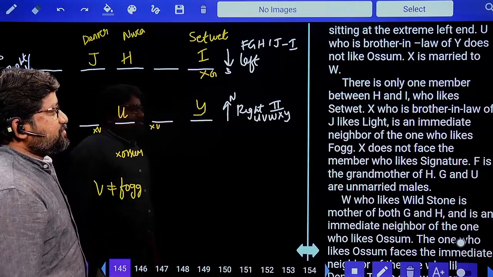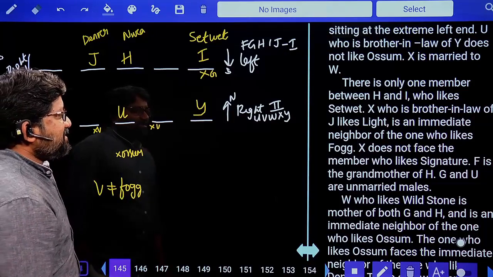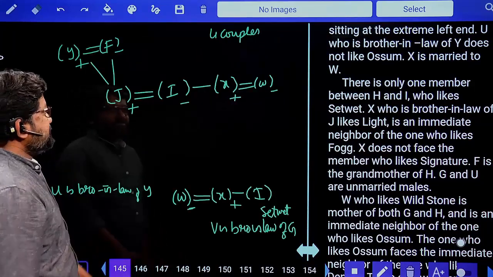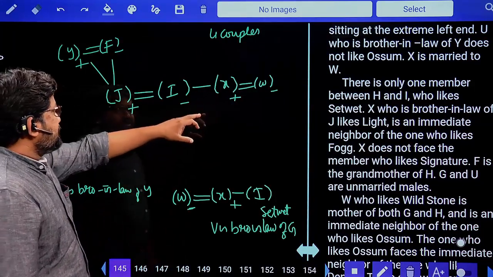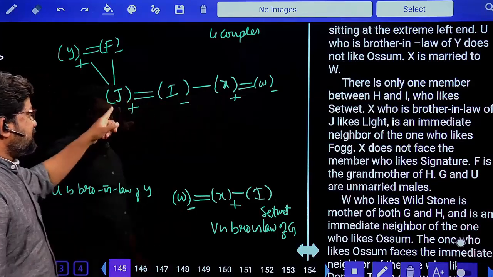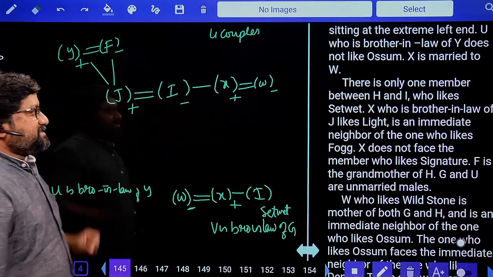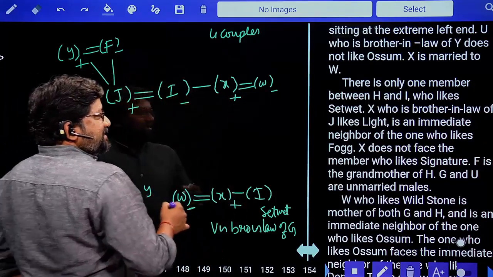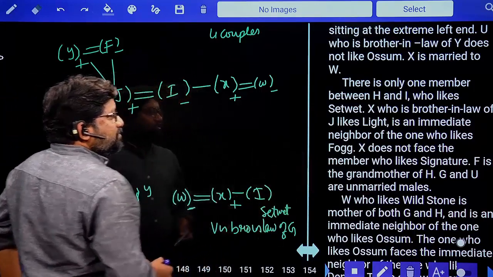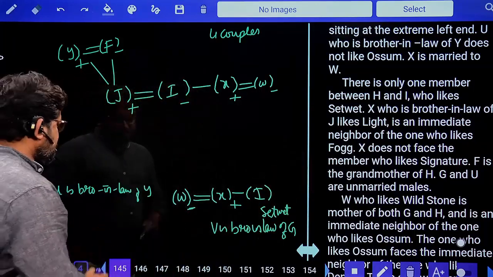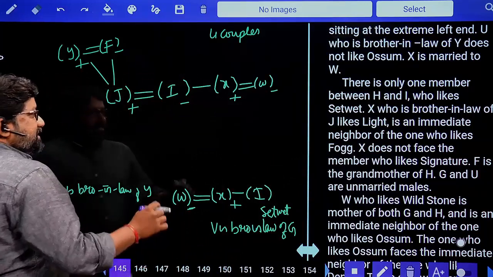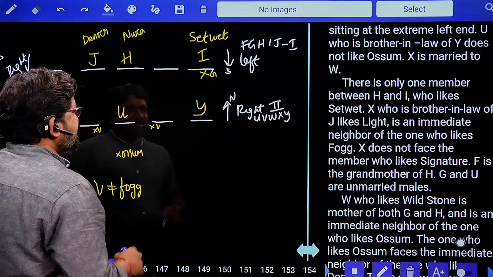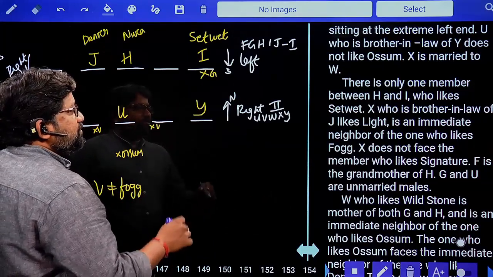Next, X who is the brother-in-law of J likes light. X who is the brother-in-law of J. Yes, X is the brother-in-law of J. X who is the brother-in-law of J likes light and is an immediate neighbor of the one who likes fog. Understood? Yes, read carefully. X who is the brother-in-law of J likes light and is an immediate neighbor of the one who likes fog.